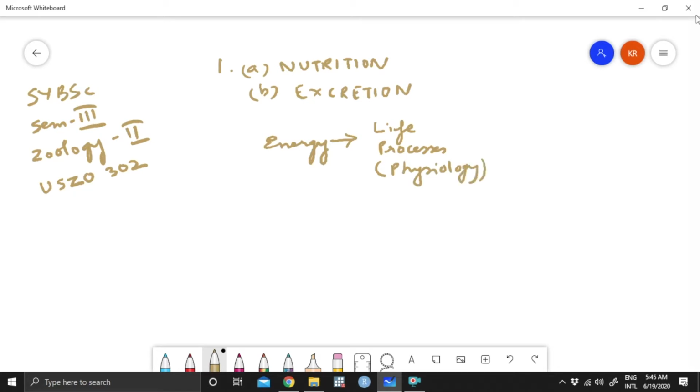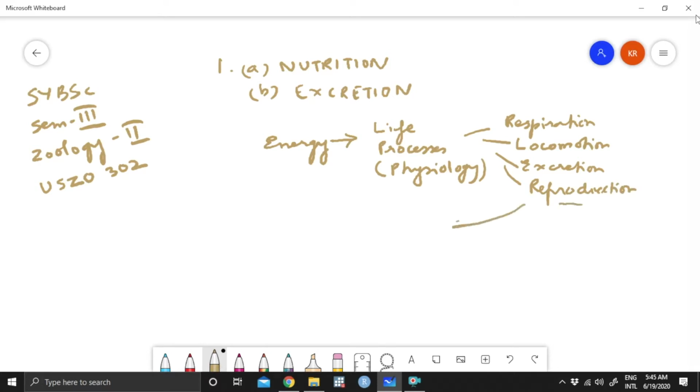And for all activities, such as respiration, locomotion, excretion, and most importantly, reproduction, by which the next generation will be born.